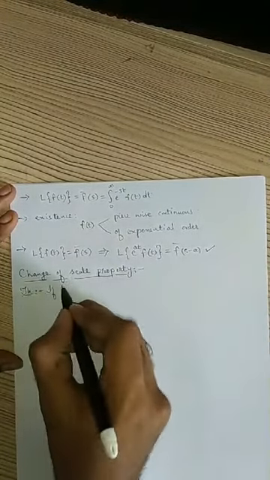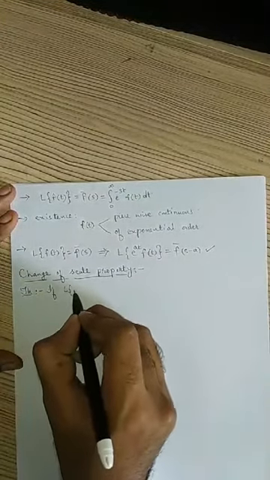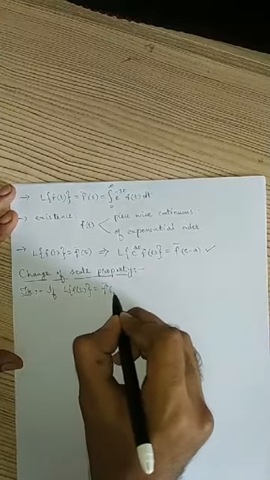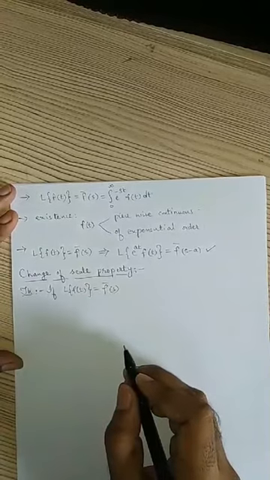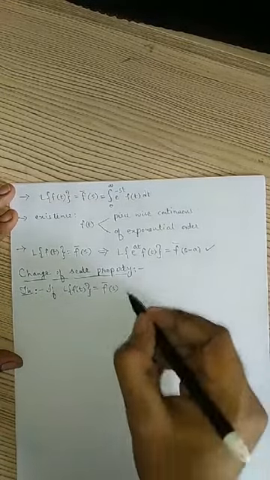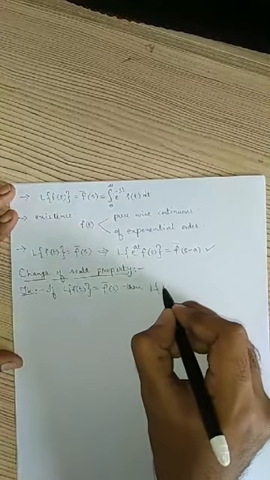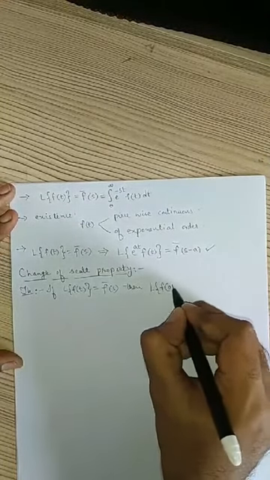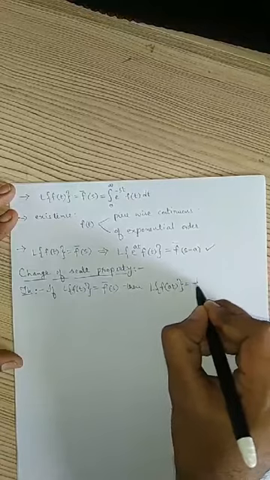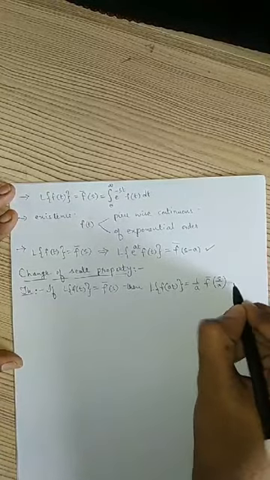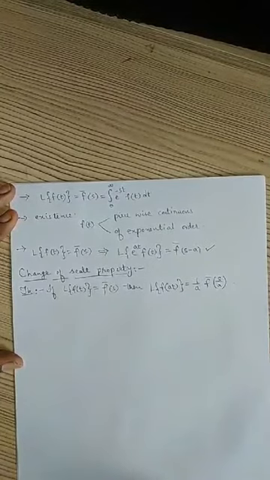This property says that if Laplace transform of f of t equals f bar of s, then Laplace transform of f of at will be given by 1 by a f bar of s by a. This is what the property is.